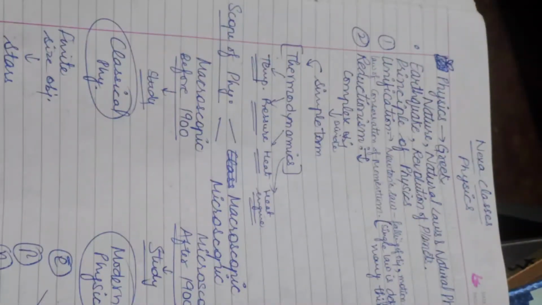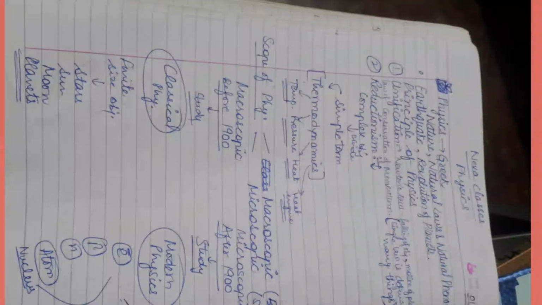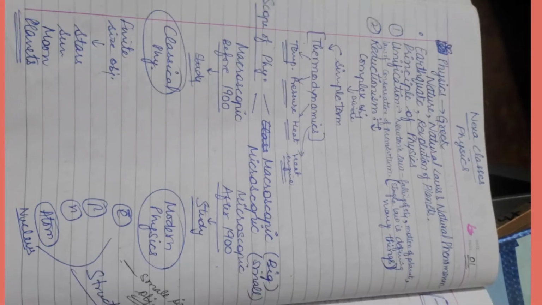For example, there is Newton's law which also defines the falling of an object, motion of the planets, law of conservation of momentum and many other things. Second, which I am going to talk about, is reductionism. This is the second principle of physics. It divides a complex object into single terms. For example, if someone talks about thermodynamics, there are many things in thermodynamics. But if we talk about temperature, pressure, heat engine separately, then it will be easy for us to define the things. So now the next thing, that is the scope of physics.